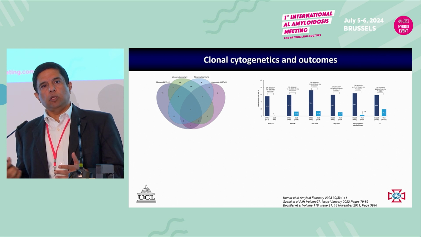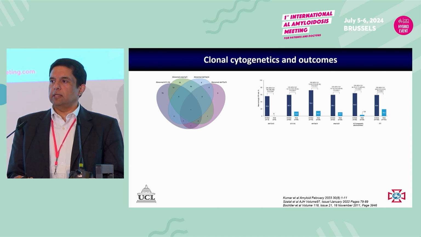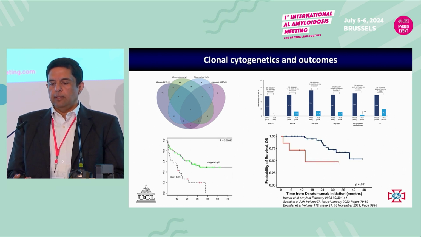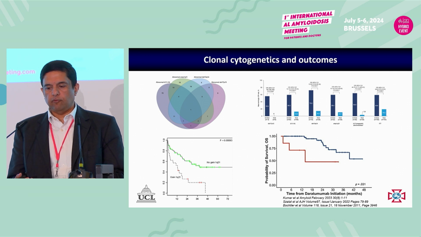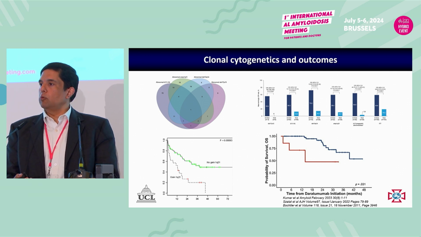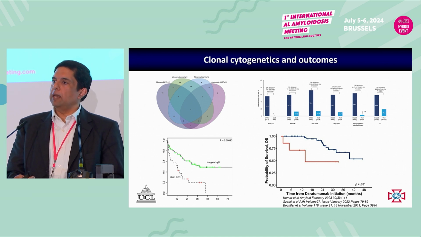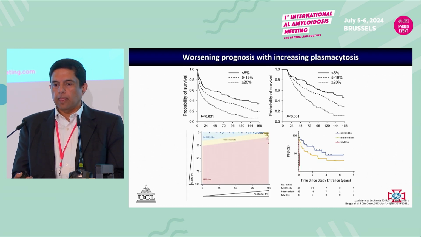We don't have data as yet about the time to progression or overall survival, but it seems that if you use DARA, maybe some of the high-risk markers are not as important, although there is likely to be data coming that shows that maybe patients with 1Q don't do so well. This is data on the left-hand side with melphalan and on the right-hand side with DARA from the Boston group, and I think the left one is from Stefan's group, showing that if you have a 1Q gain, you do much worse than if you don't have a 1Q gain. So maybe we need to think about patients with 1Q gain in a different way than we think about patients who don't have this particular cytogenetic marker.